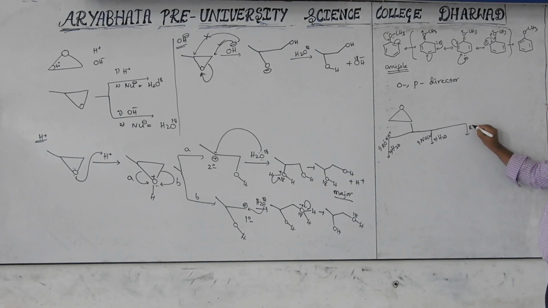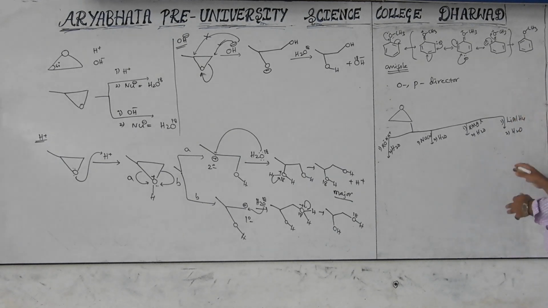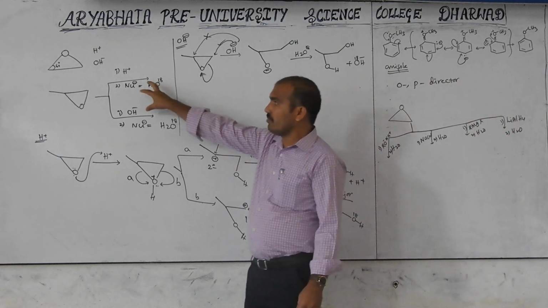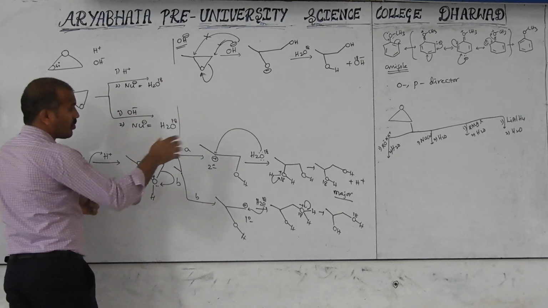Next, RMgX is the first step and the second step is H2O. Next one, lithium aluminium hydride is the first step, second step water. So what are the possible products? You have to write them. I'm not writing all these mechanistic products because I explained very clearly and simply. With this, what is the product formed? I will write only the major product here.